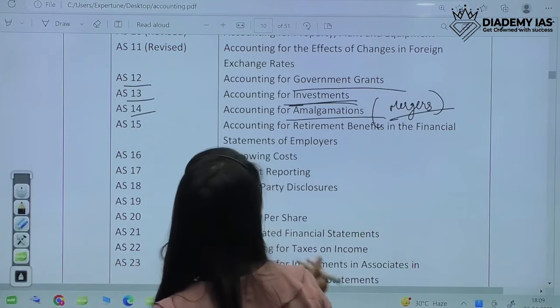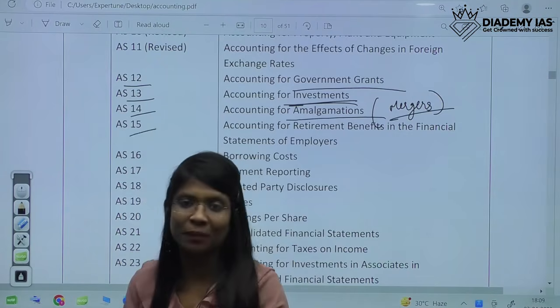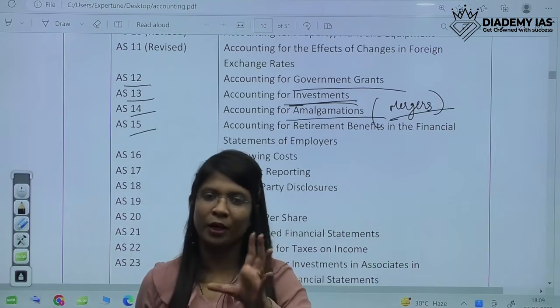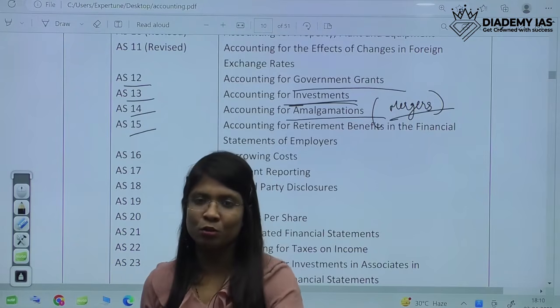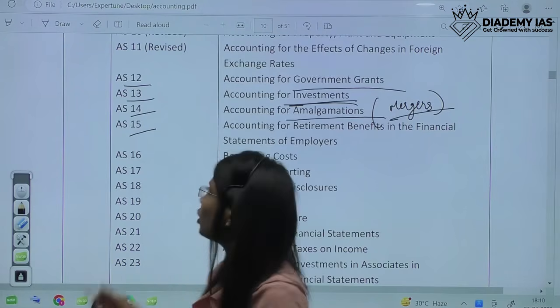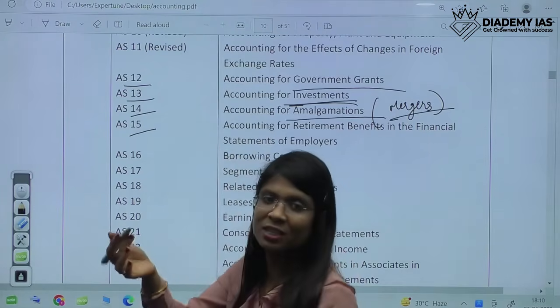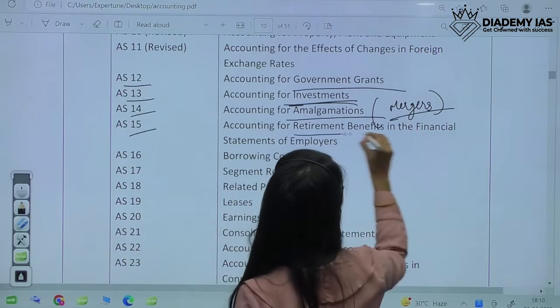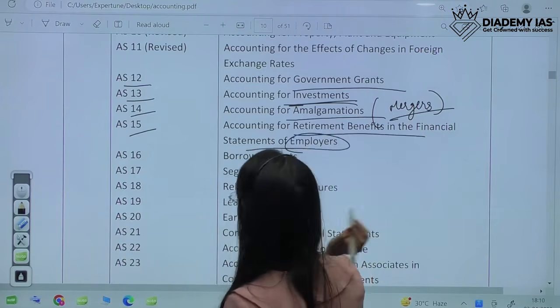For your understanding, you can take amalgamation as merger, merging of two companies or taking over of a company. It's AS14. AS15, the exam could ask AS15 because it's about employee benefits. The exam is also about employee EPFO, so there is a possibility that they could ask AS15. So, retirement benefits of employees.